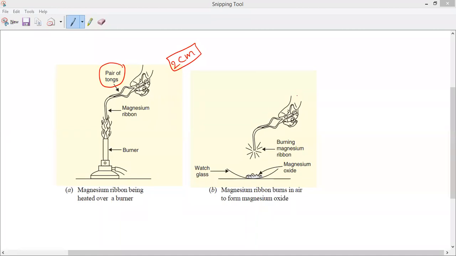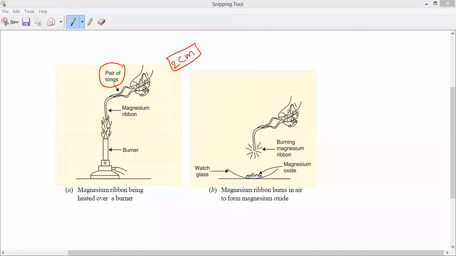Why should we clean it with the sandpaper? To remove the protective layer of magnesium oxide, which is formed by the slow oxidation process when it is exposed to the atmosphere. So we must rub it with a clean sandpaper to remove that protective layer of magnesium oxide. Later we have to hold it with a pair of tongs. You might notice he is holding it with a pair of tongs.